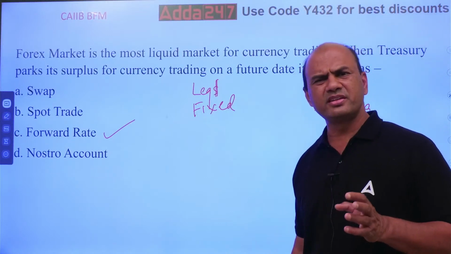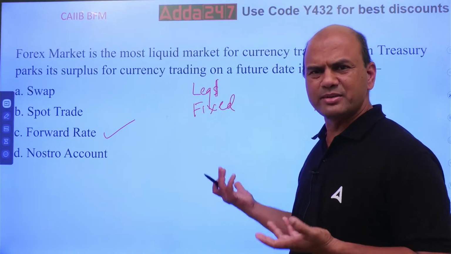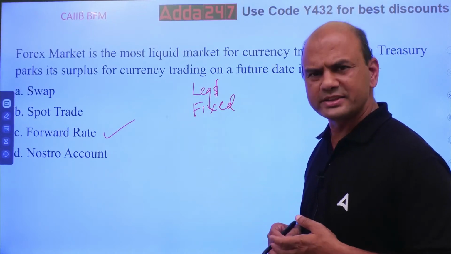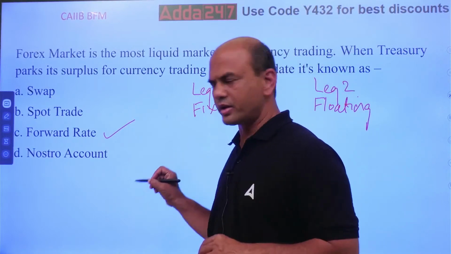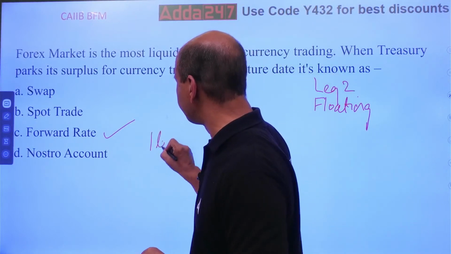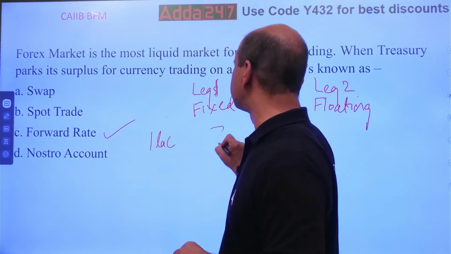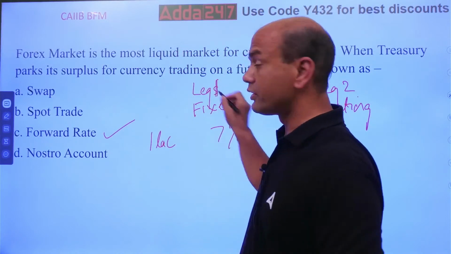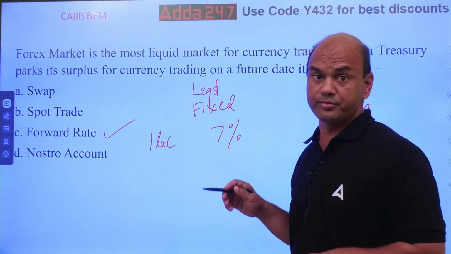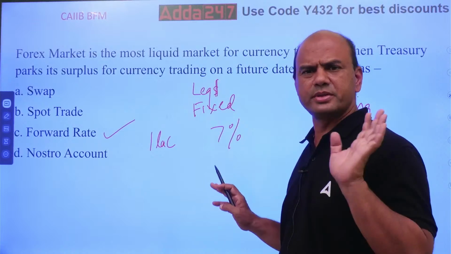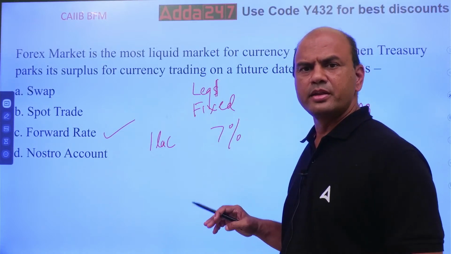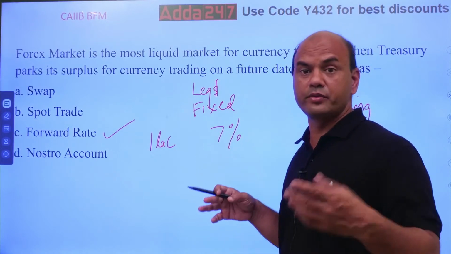Now you'll say, sir, what is the example? Yeah, an example is there, very simple. I'll take 1 lakh rupees from you, and I guarantee you a 7% rate. Fixed 7%. Now this is fixed because I have to give you 7%.